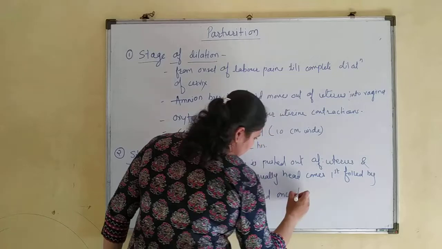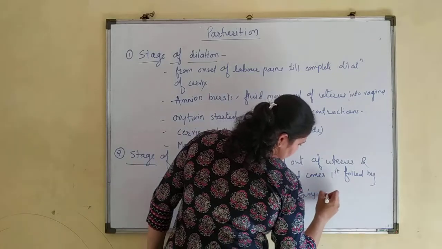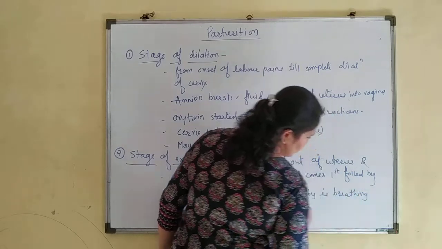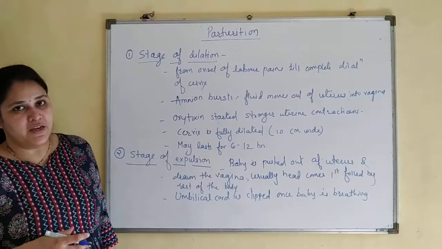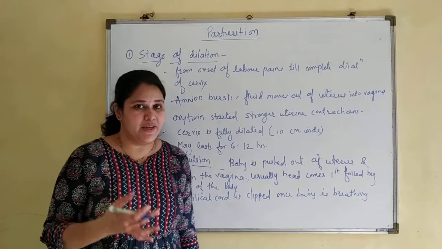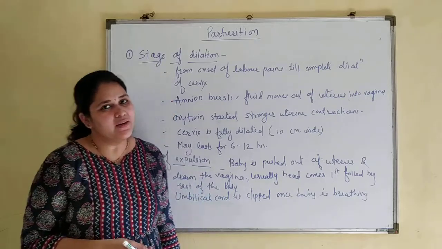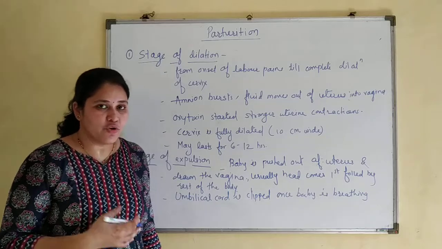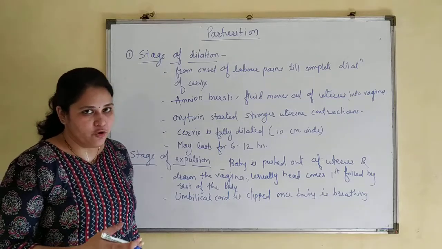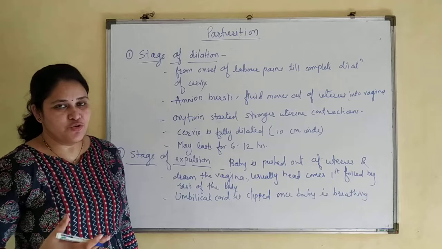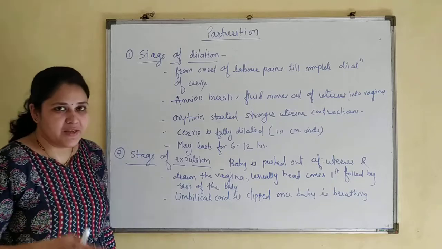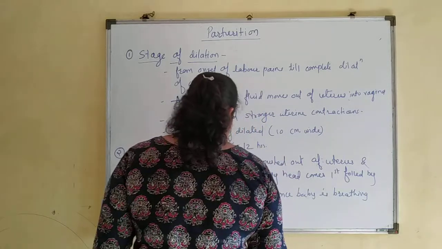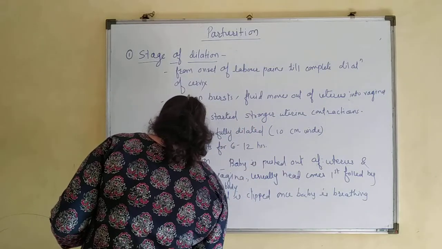Once the baby is breathing normally, very important point. As you know, the baby or the fetus in the womb is taking oxygen through the umbilical cord. So unless and until the baby is breathing properly out of the womb, in this new world, in this new climate, the umbilical cord is kept. After that it is clipped, once the baby is breathing normally.